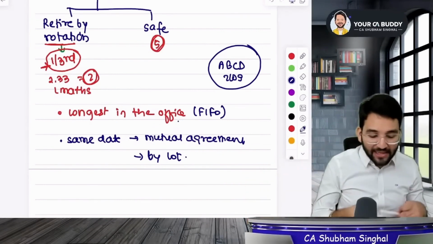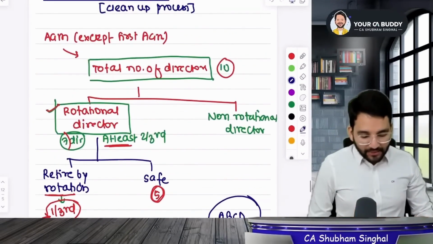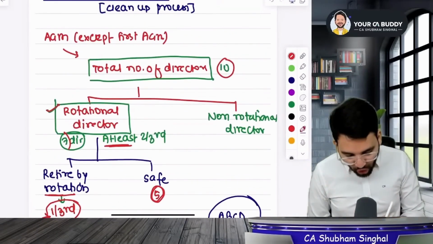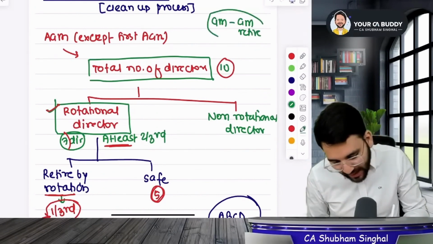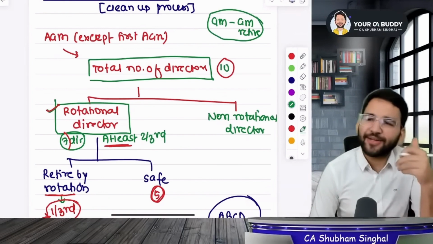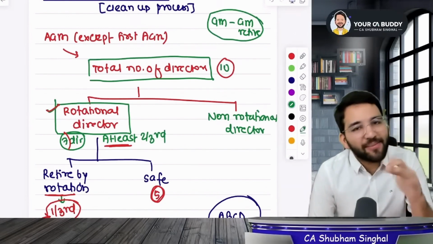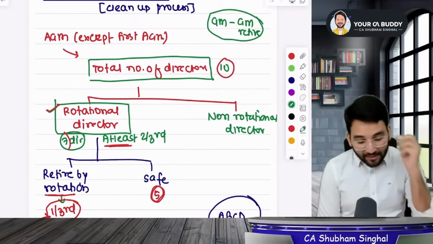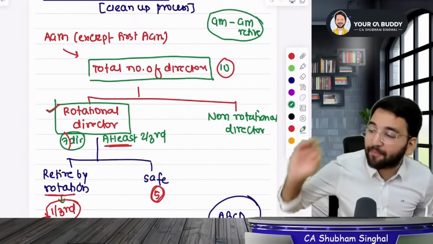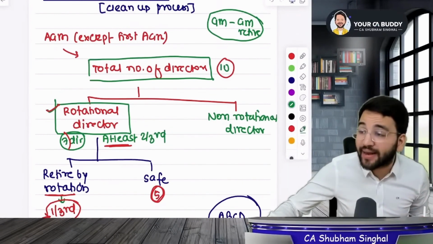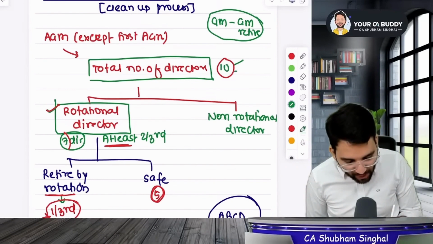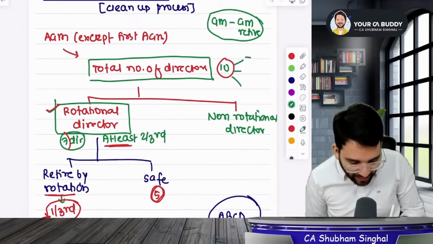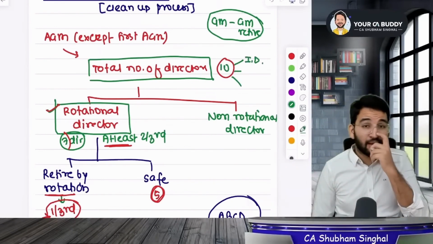Okay, listen to me. I will tell you an important thing. Remember one thing. People who are appointed in the general meetings are the same people who retire from general meetings. If you were not appointed by the shareholders in the general meeting, then you can't be removed from it. So first thing is to understand that when you are counting the total number of directors, which means the 10 directors, don't pick these 3 out of them. First is your independent directors.